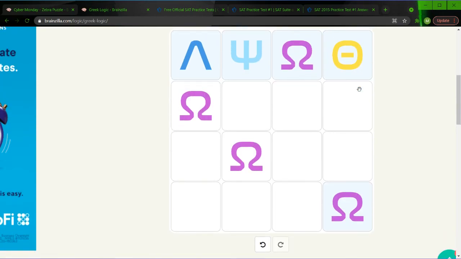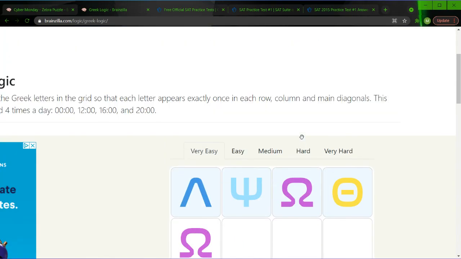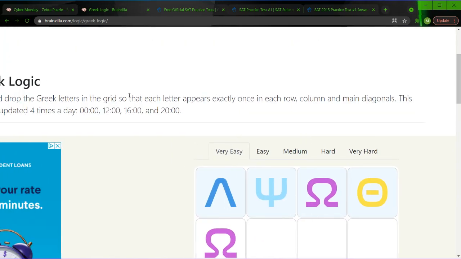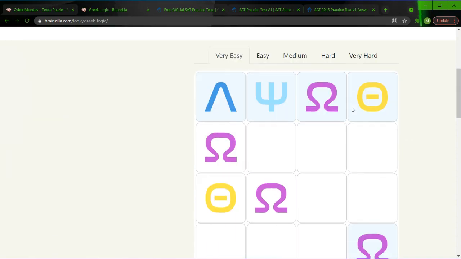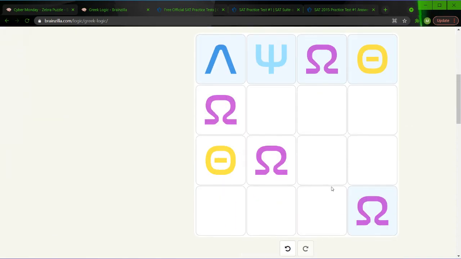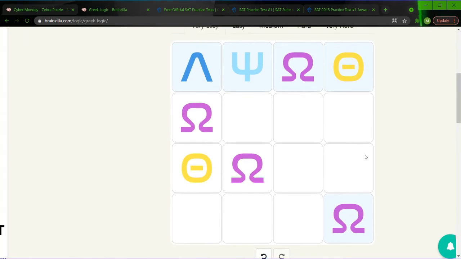Here, let's do the theta. Theta has to go here because this spot's occupied from the diagonal, and this spot is the only spot that's left. And remember, each letter appears exactly once in each row, column, and main diagonal. So it has to appear once in this diagonal, and this spot's taken, so it must go there.